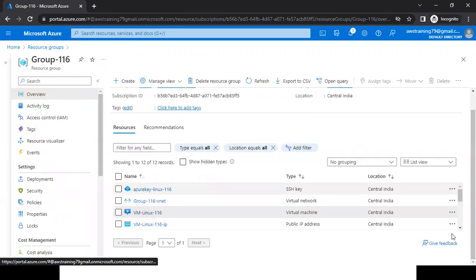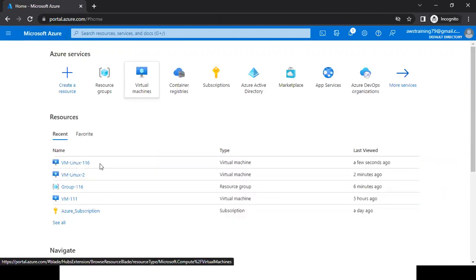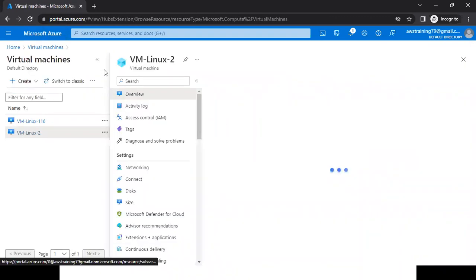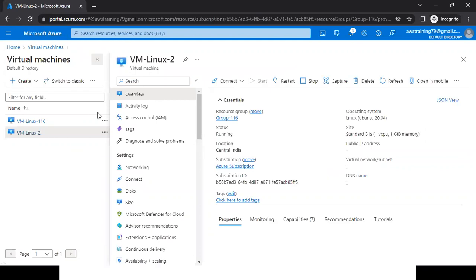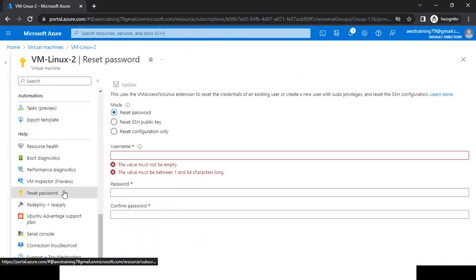But if I go to another machine, yes, that time the cursor is on the password option. That is a difference we have. Other than that, we don't have any option.